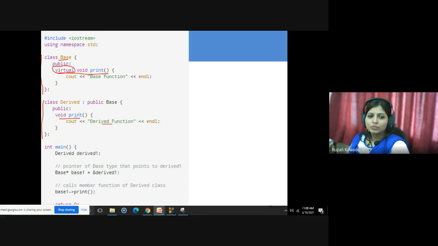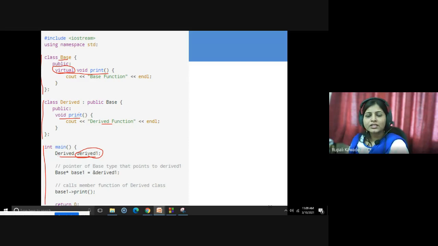Which function will be executed will be decided at runtime with the help of the pointer that we are using. Now let's see what is written in main. In the main function, we are creating the objects as well as the pointers to the objects, and we are invoking the print function of the base and the derived. Derived one here is an object of the derived class.